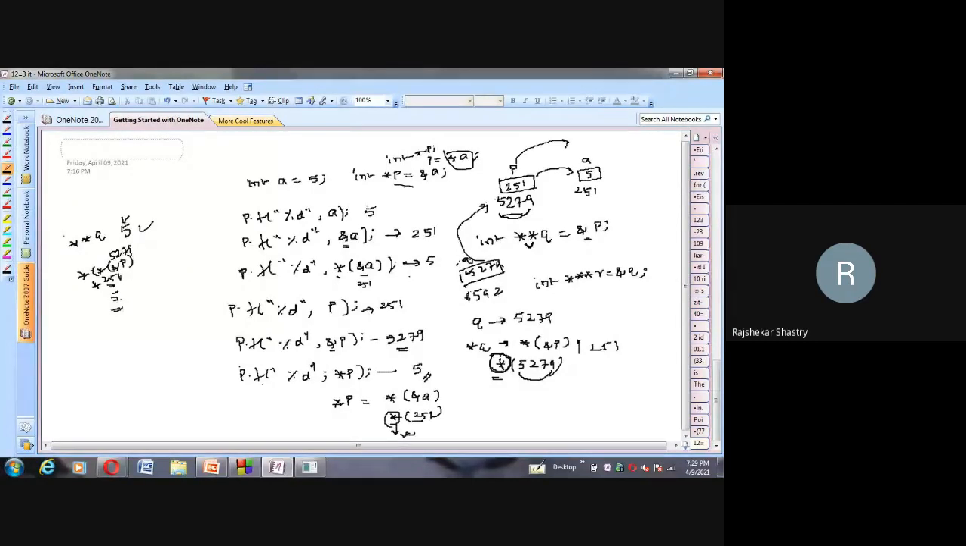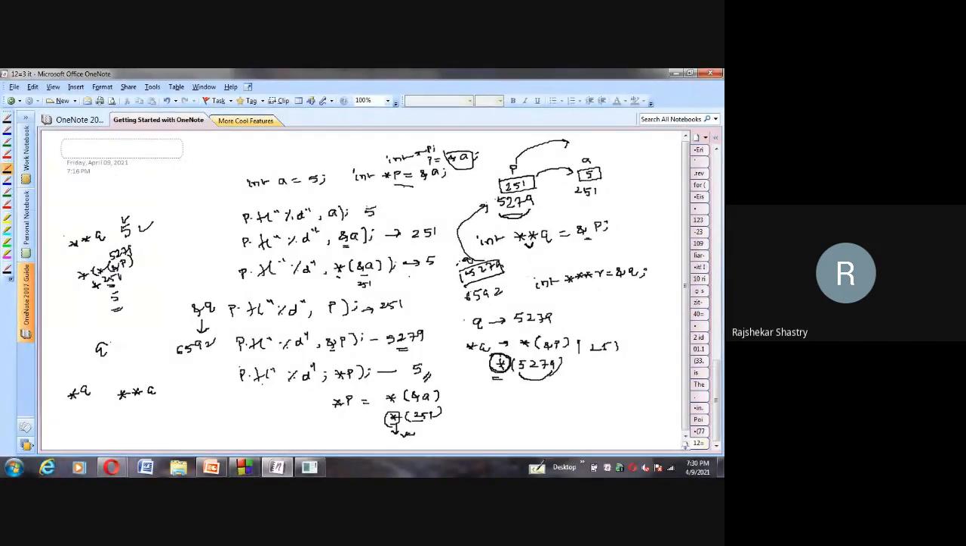At the double level, I have shown all three. What is the output of Q? What is the output of asterisk Q? I have shown that. Second level, what is the output of asterisk Q? All these three we have seen. Even I can say ampersand of Q. If I say ampersand of Q, the address of Q you will get, that is 6592 in this case, because the address of Q is 6592, which I have taken here.